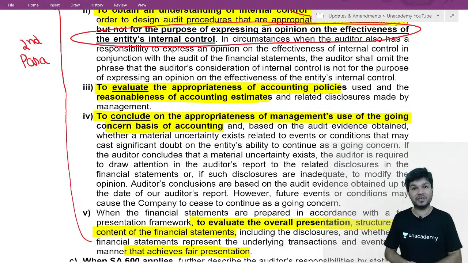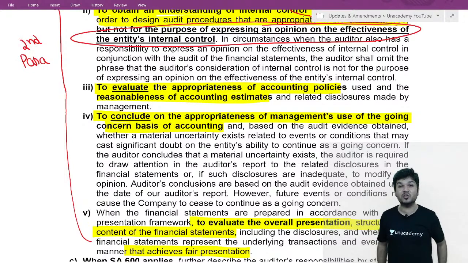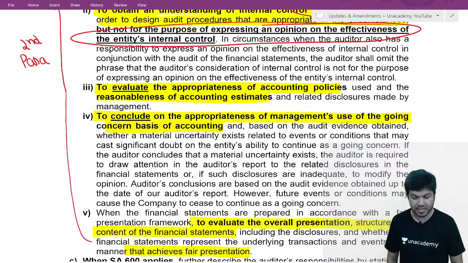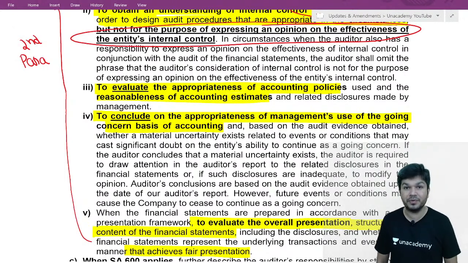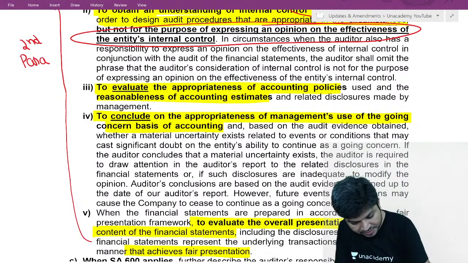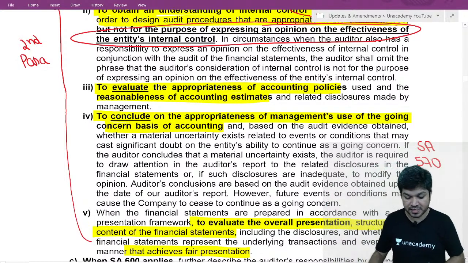Then we obtain an understanding of internal controls relevant to the audit in order to design audit procedures which are appropriate in the circumstances. Then we evaluate the appropriateness of accounting policies used and reasonableness of accounting estimates made by management. Fourth, we conclude on the appropriateness of management's use of the going concern basis of accounting. And last, if they follow a fair presentation framework, we evaluate the overall presentation, structure and content of the financial statements, whether they achieve fair presentation. Now this fourth point was as per SA 570. So SA 315 came, SA 330 came, this is SA 570.